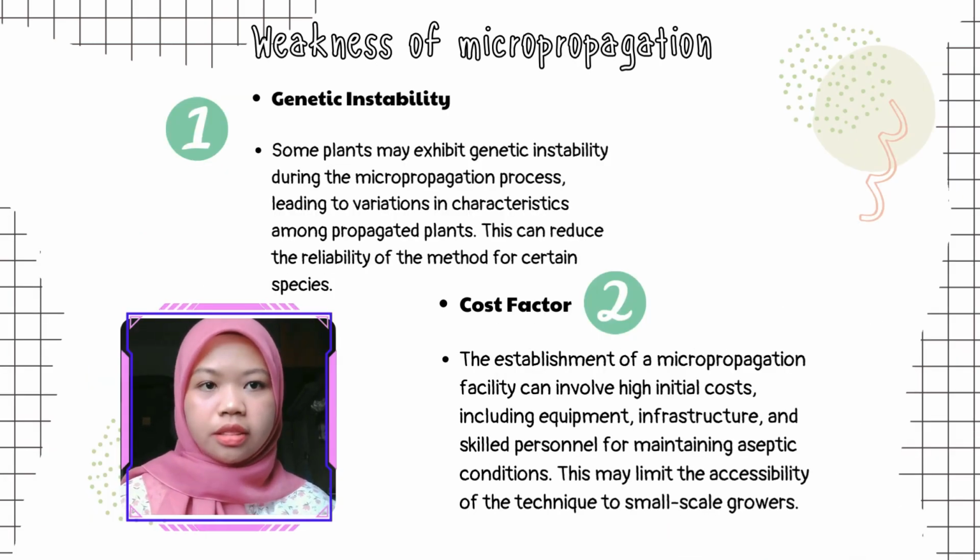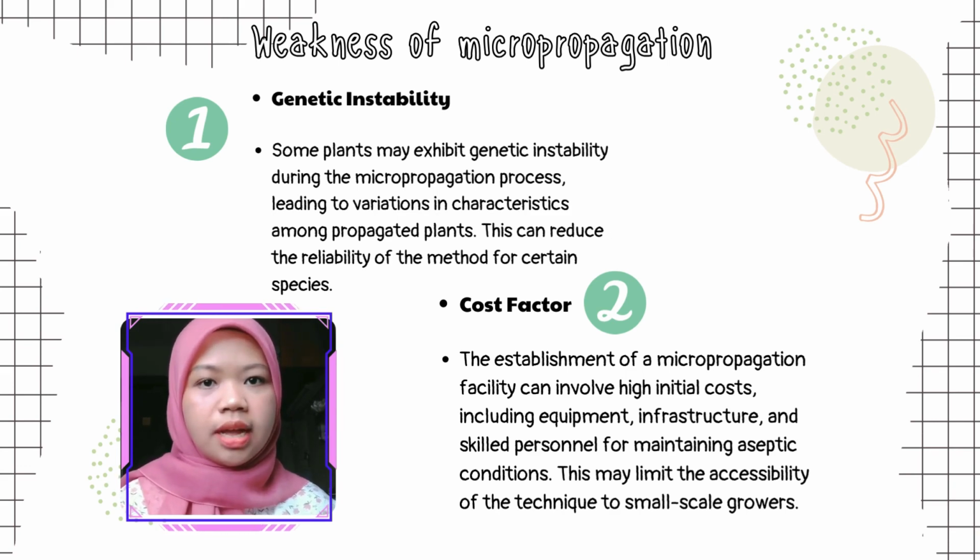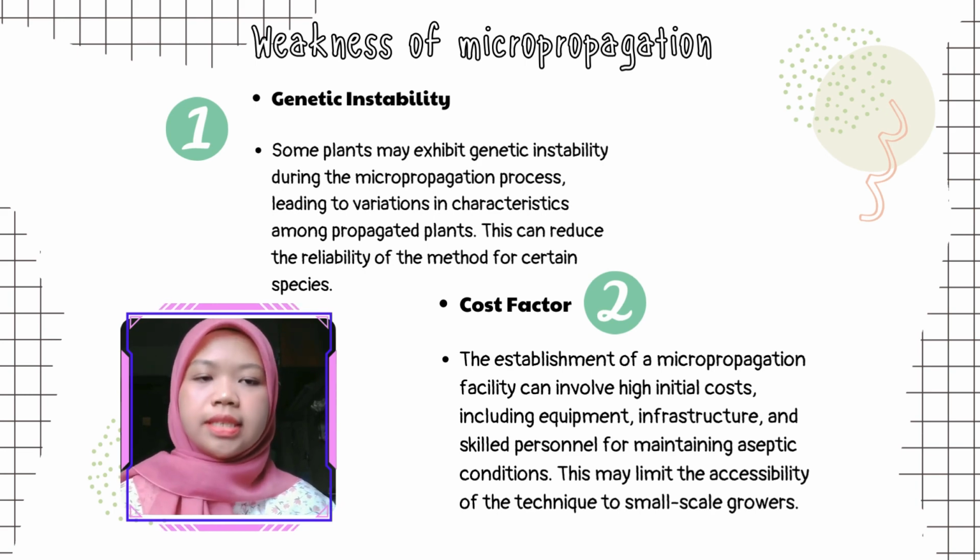Despite the strengths of micropropagation, there are also flaws in micropropagation for this plant. First, the weakness is genetic instability. Some plants may exhibit genetic instability during the micropropagation process, leading to variation in characteristics among propagated plants. This can reduce the reliability of the method for certain species.